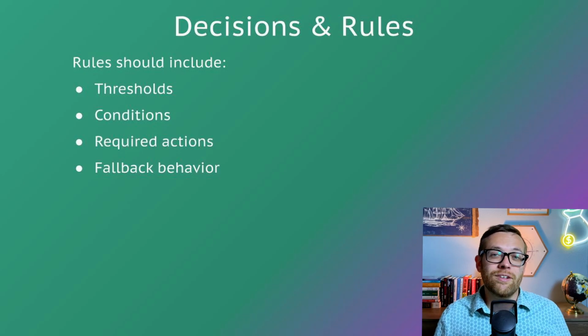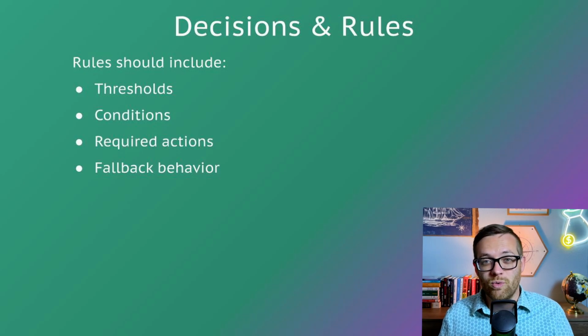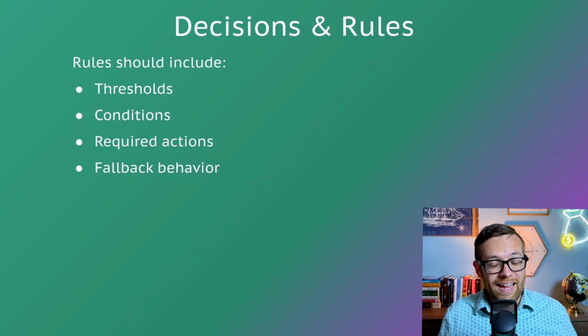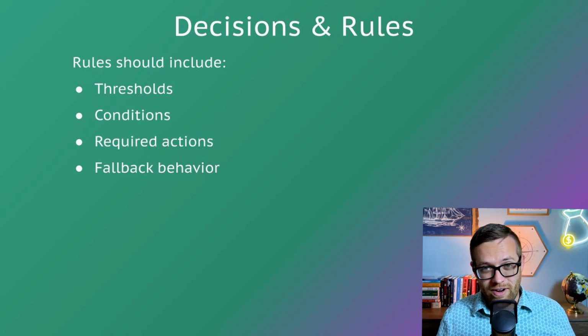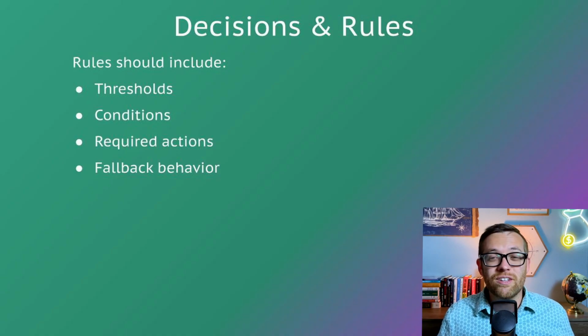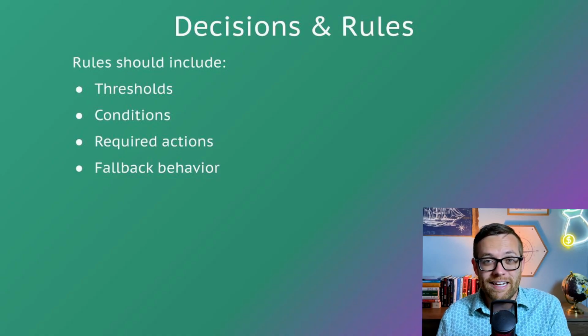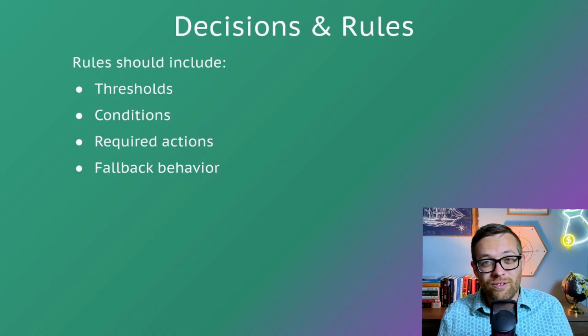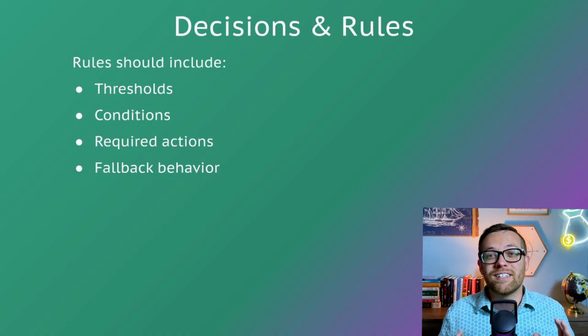Once your data and information's in, then we need to think about decisions and rules. And this is where most automations fail. Humans think rules are obvious, but agents need them written like legal contracts. If a variance is greater than X, explain it. If cash is less than Y, flag it. If a policy isn't found, stop and ask a human.